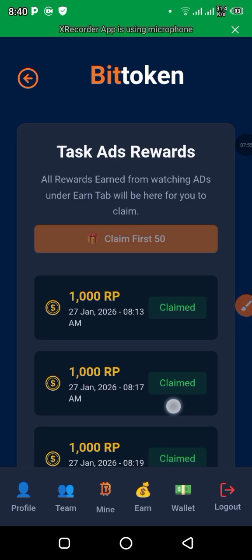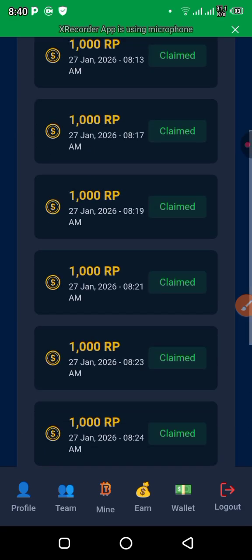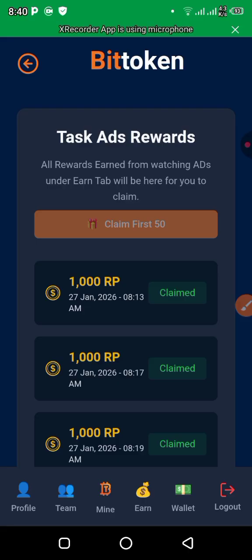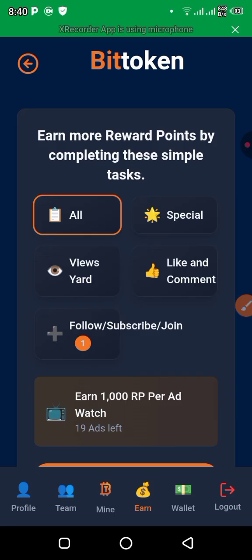Yeah, so it has been claimed. So this is how you are going to complete 20 tasks to earn and increase your earning daily. You can do it each time you are available and you are not doing any work.